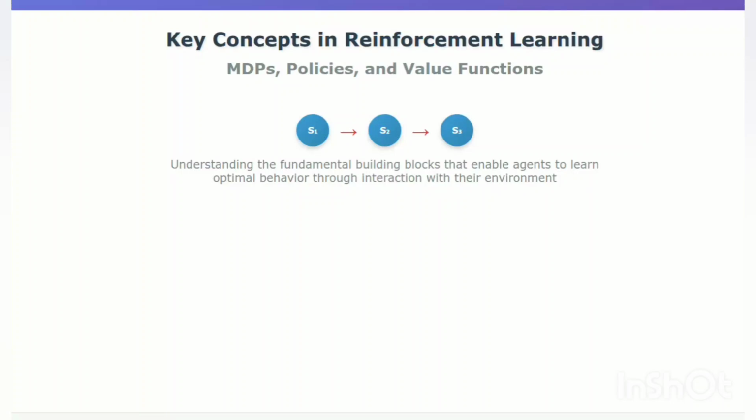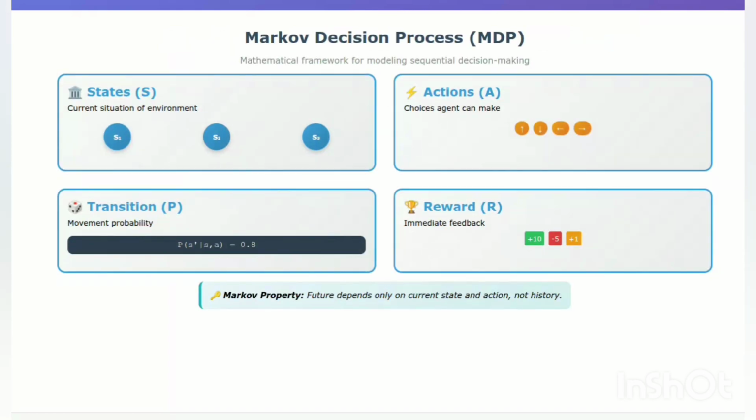To truly understand reinforcement learning, we need to grasp a few core concepts that define the framework within which agents learn. These are Markov Decision Processes, or MDPs, policies, and value functions. Most RL problems are formalized as Markov Decision Processes.